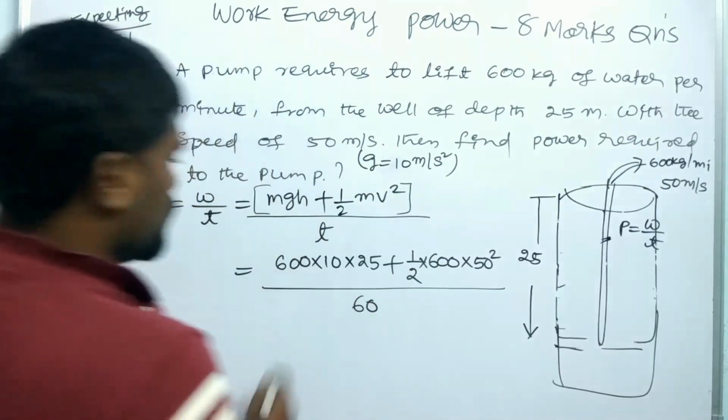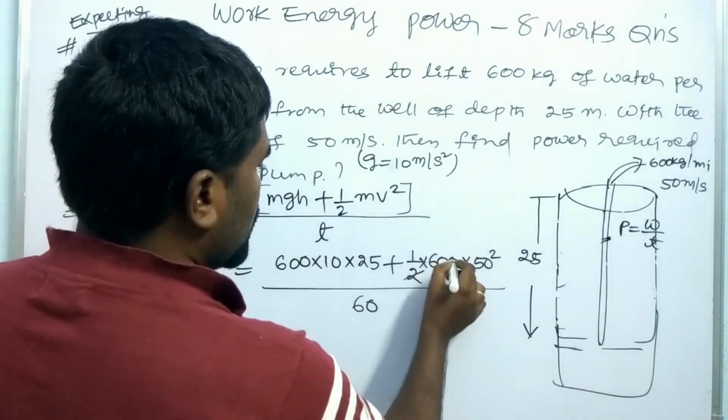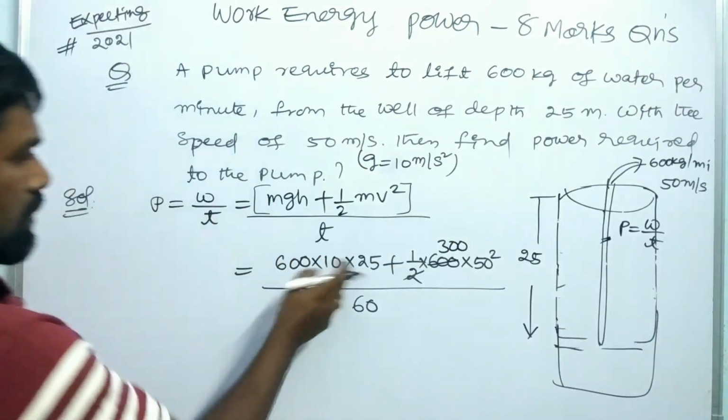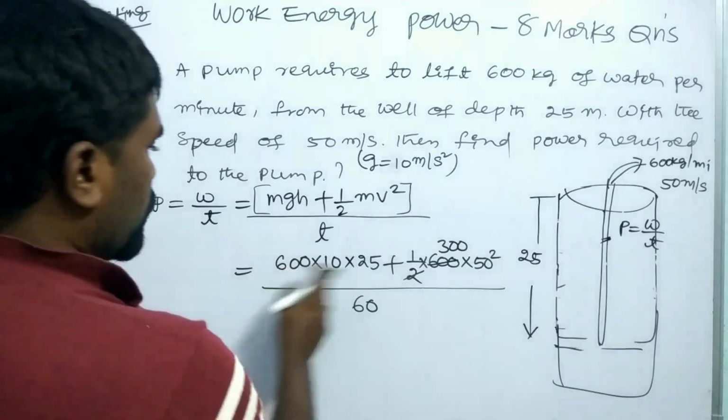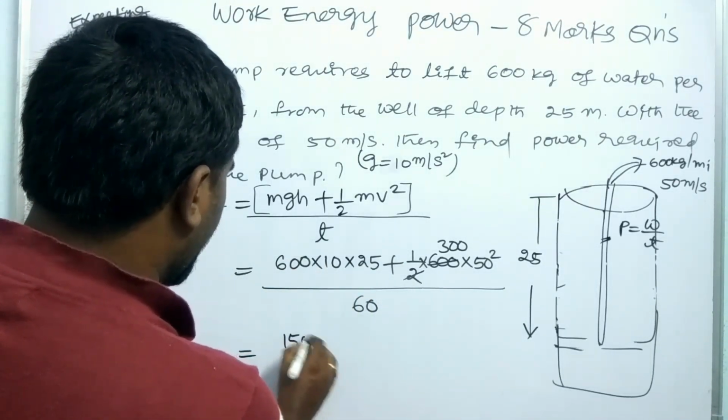Let us simplify. Here it is 300, and it is 6000 into 25, which is 1,50,000.